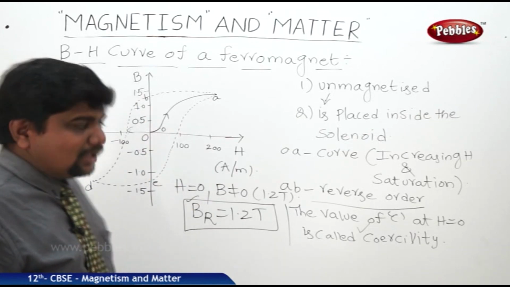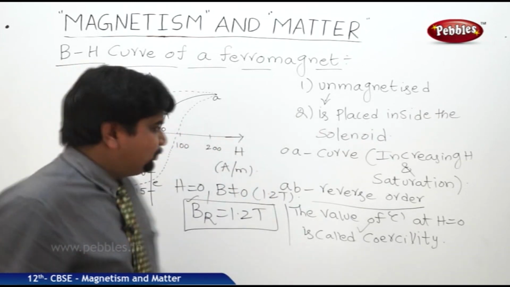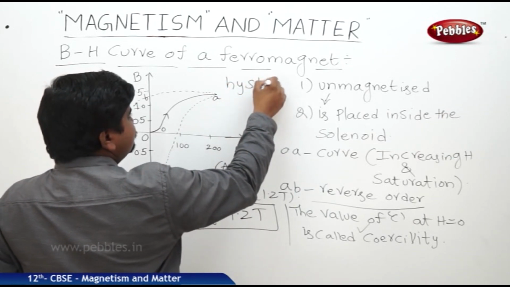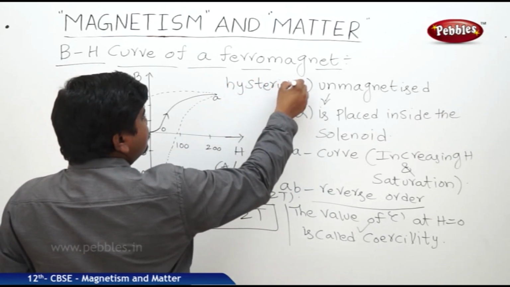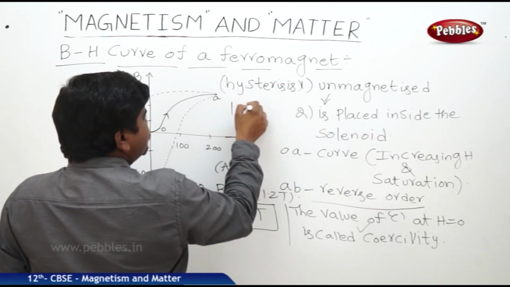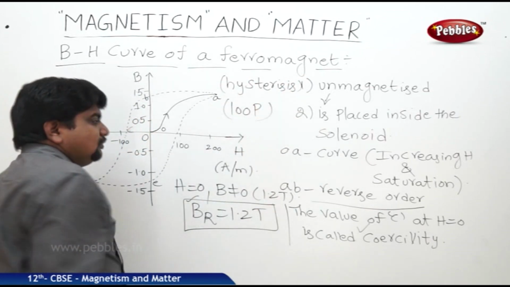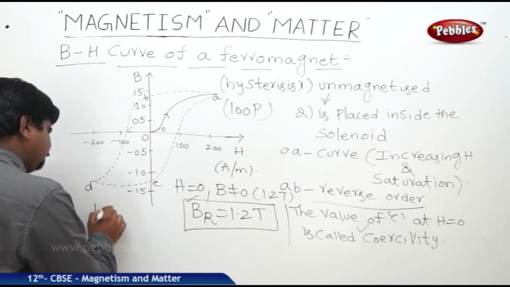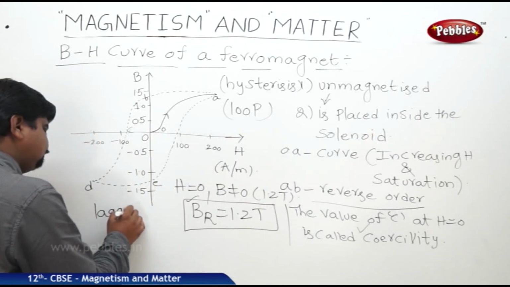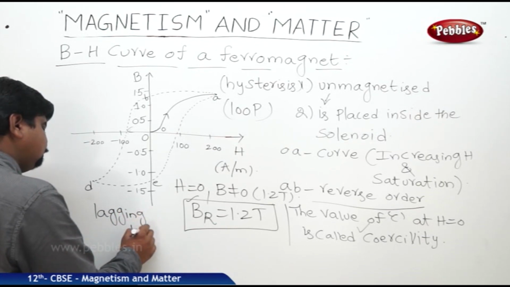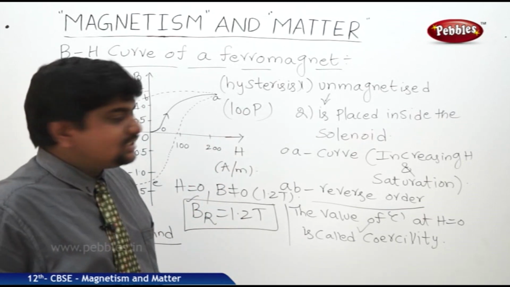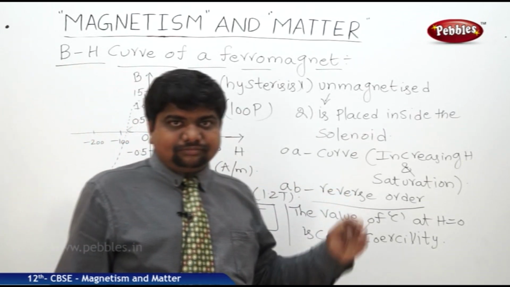So this is called the hysteresis loop. BH curve, and one more name is hysteresis loop. Hysteresis means lagging behind. So like this, we can understand this BH curve.